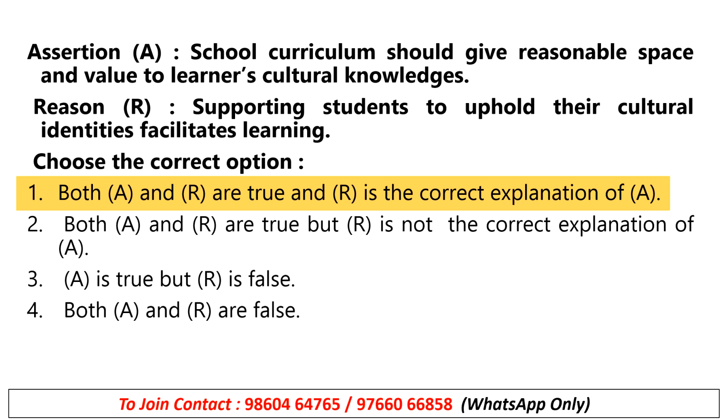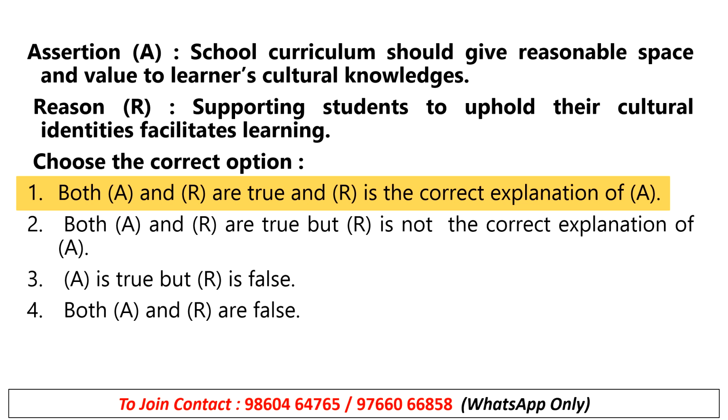The assertion is true because a meaningful and inclusive curriculum respects and integrates students' cultural background, making the learning process more engaging, more relevant, more interesting. Then the reason is also correct.